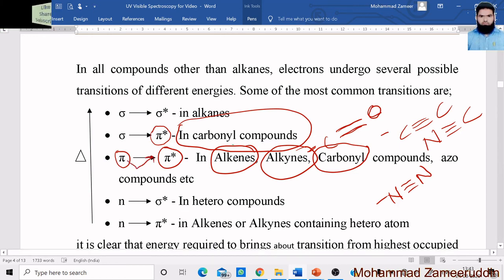Now the fourth transition is n to sigma asterisk. n means non-bonding. So in this type of compound there must be non-bonding electrons.